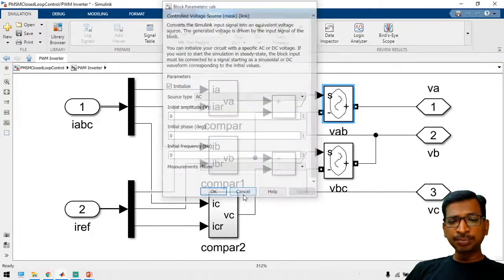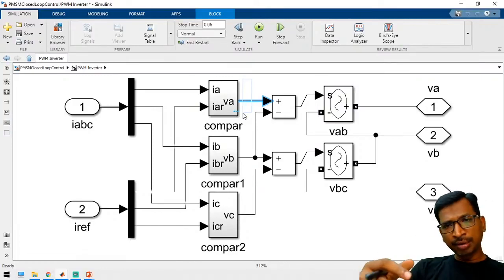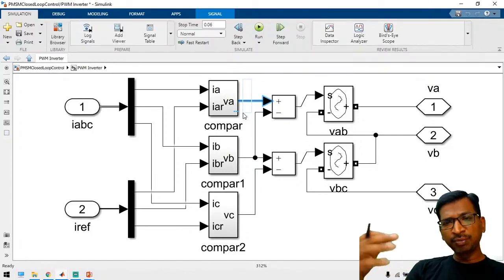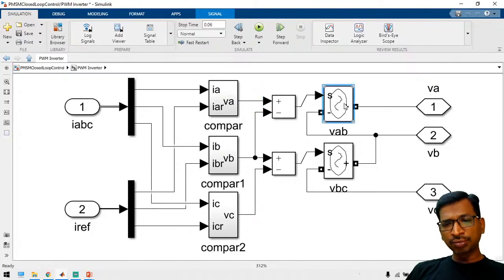Based on this input signal, by default it will be VA, VB, VC activate 1 to plus 1, to 150 to minus 150. In that case the peak to peak will be 300 range. Whenever you are adding, suppose this is 155 and this is 100, in that case 255 is the per phase voltage. This 255 will directly add to the voltage, and due to this we can get a controlled ABC voltage, VA, VB, VC.